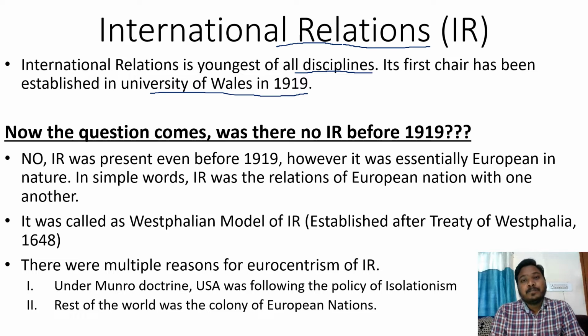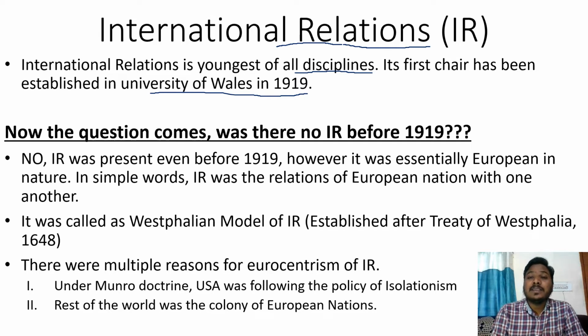It was not that relations did not exist. We have heard about the Indus Valley's relations with the Mesopotamian and Egyptian civilizations. The great Roman Empire had relations with our Chola, Chera, Pandya kingdoms. So that means relations were there, but they cannot be considered international relations. They were called bilateral relations. So international relations as a subject, as a discipline, is the youngest among all, and it started in 1919.